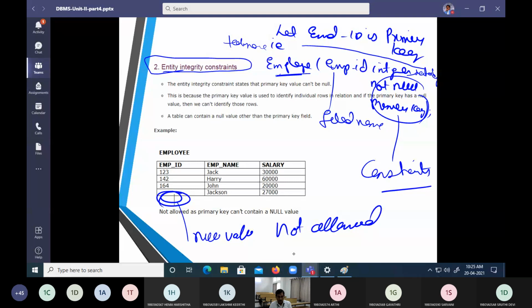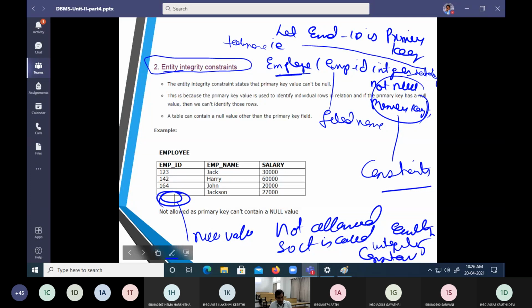It is called an entity integrity constraint.